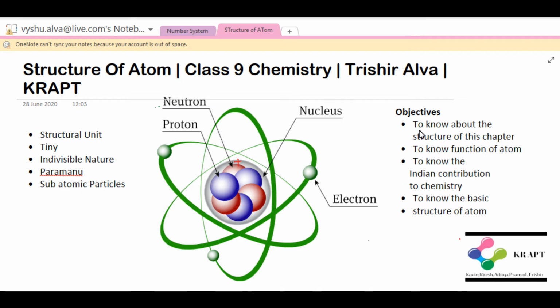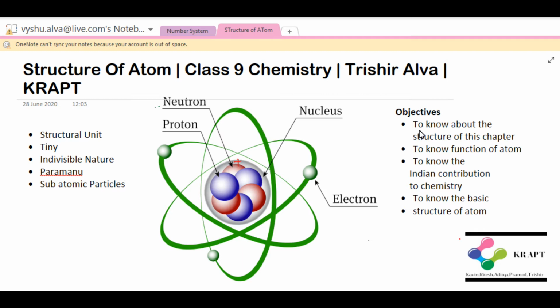So let's start with the function of atom. What is an atom? An atom is a basic structural unit of matter, right? It is tiny and indivisible in nature. In the previous chapter, matter in our surroundings, we studied that matter is composed of tiny indivisible particles.